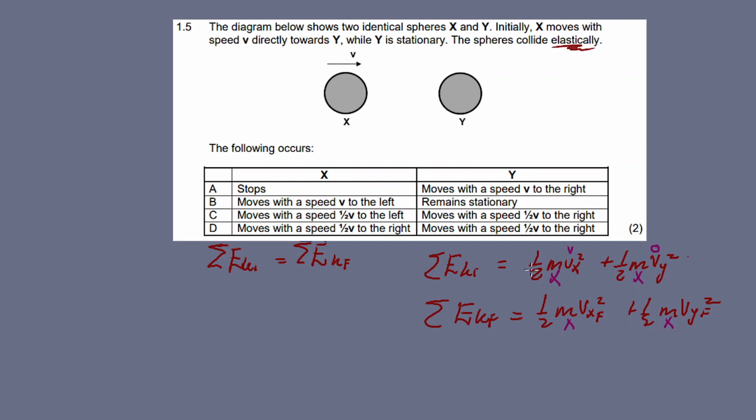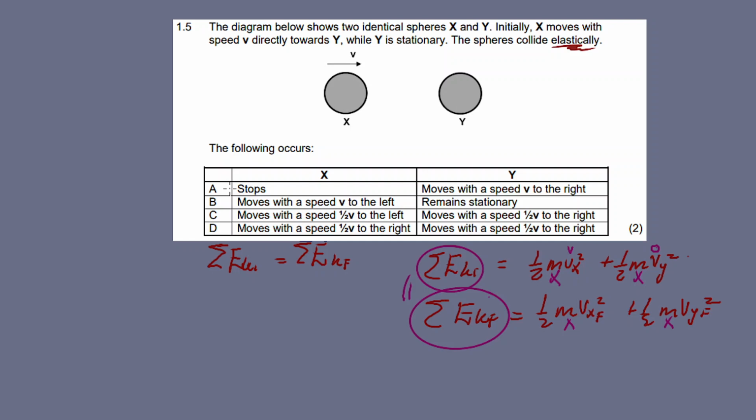So in order for the sum of kinetic energies initially and after to be equal, it means that the final velocities after they collide must be v for one and 0 for the other, right? Or the velocities must be shared equally in order for it to be elastic. The velocity shouldn't decrease, it shouldn't increase as well, it should remain the same.